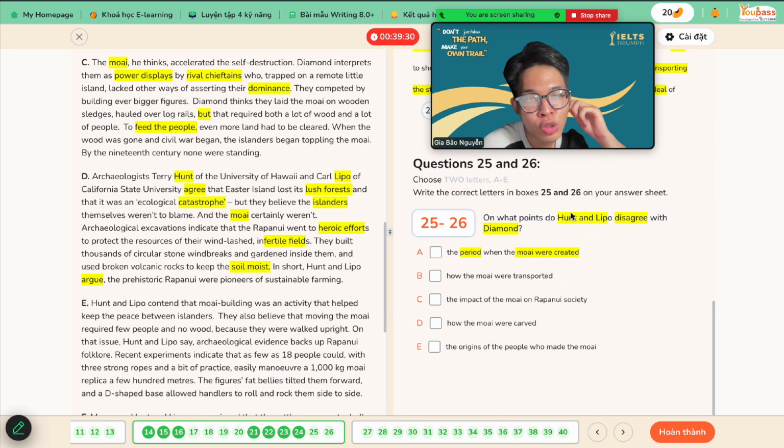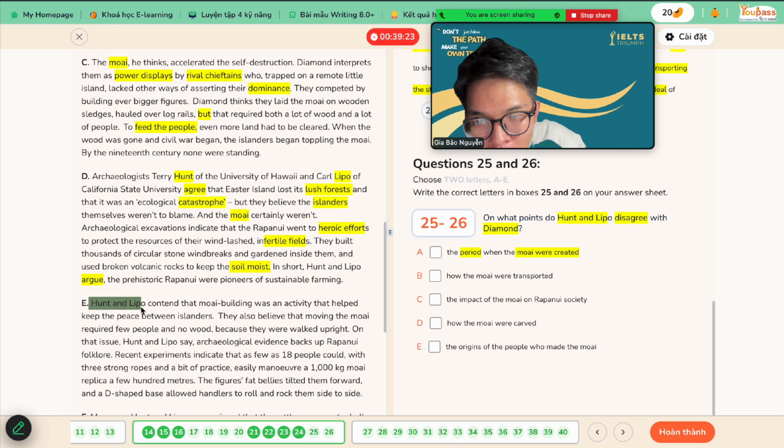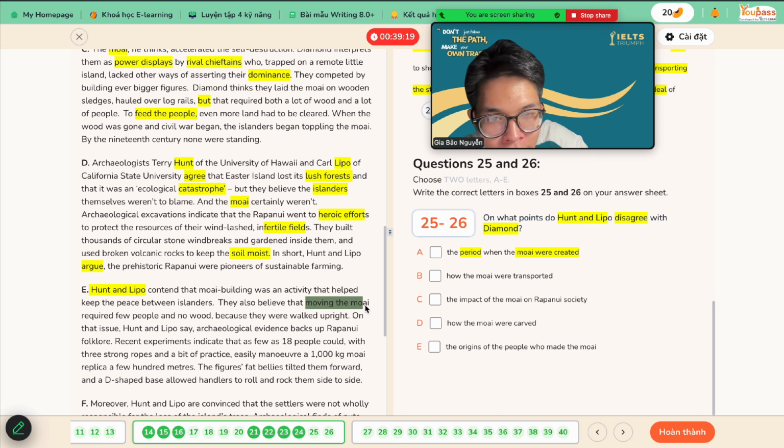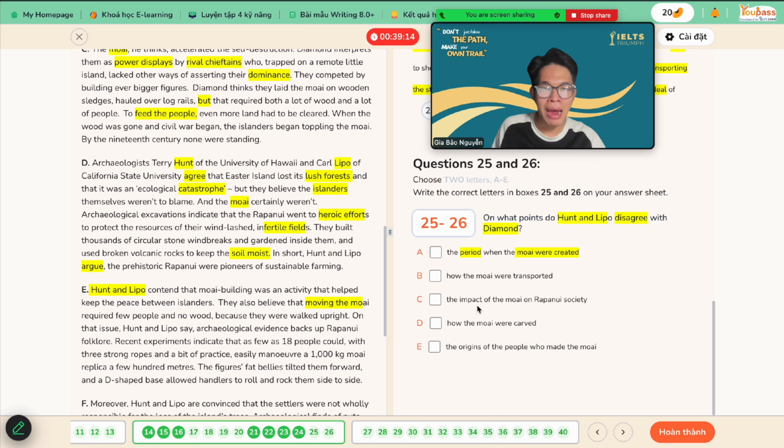How the moai were transported. This one is Hunt and Lipo still here. Moving the moai, so this could be the correct answer. So see, the impact of moai on Rapa Nui society. Yes, right.